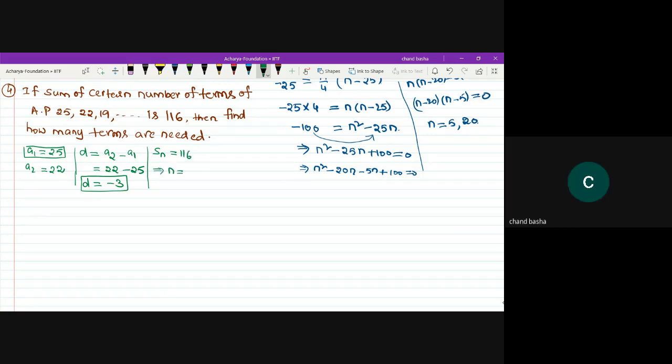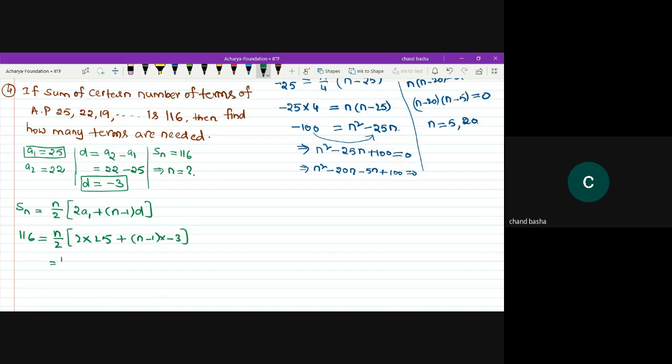N is equal to question mark. Make use of the Sn formula: n divided by 2 into 2a1 plus n minus 1 into d. 116 is equal to n divided by 2 into 2 into 25 plus n minus 1 into d, where the d value is minus 3.